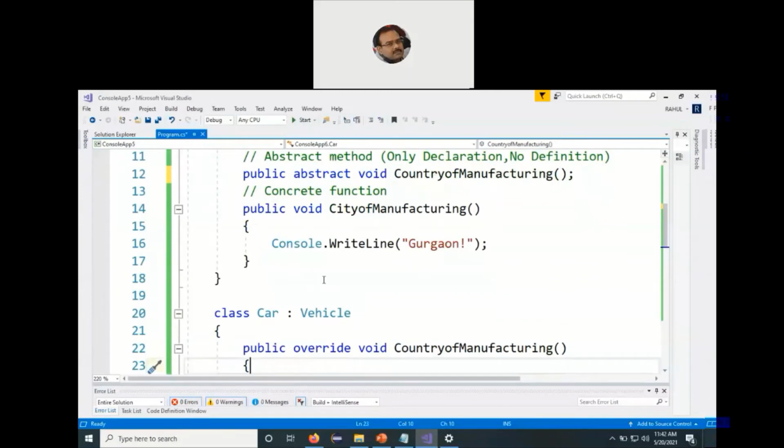Now we need to use the keyword override here. Now we have got two concepts, function overloading and function overriding. Function overloading works only when we talk of a single class. When you redefine the same function multiple times, but each time the number of parameters, the type of parameters or the sequence of parameters has to be different.